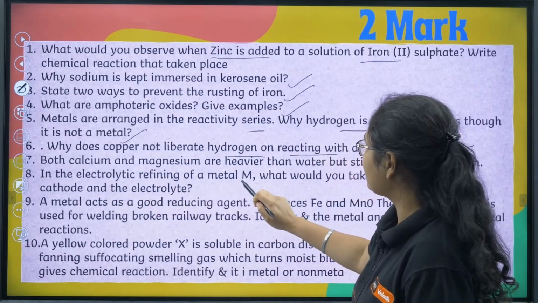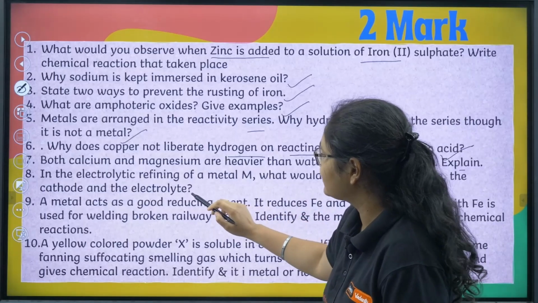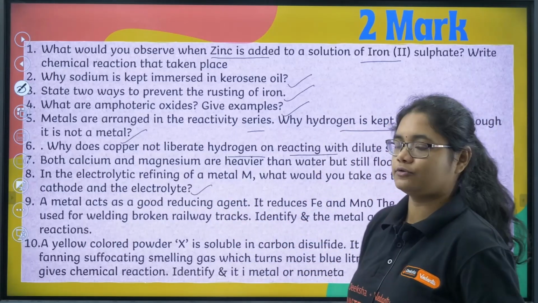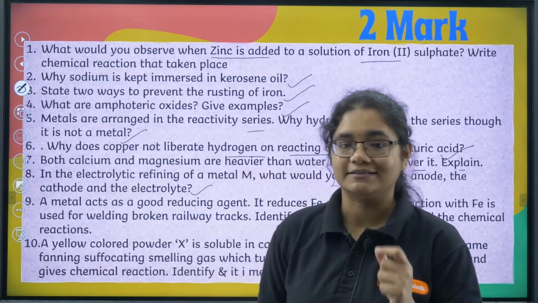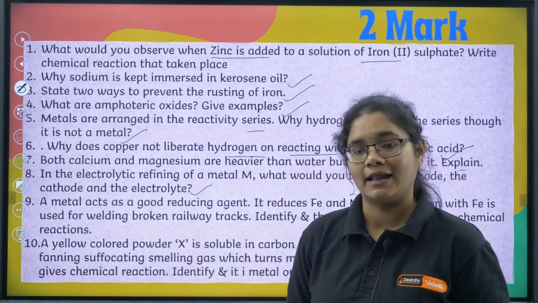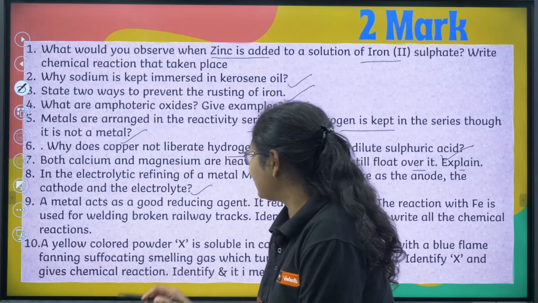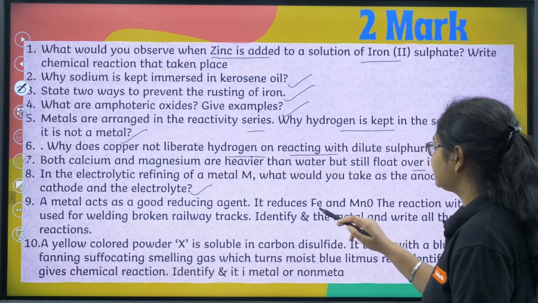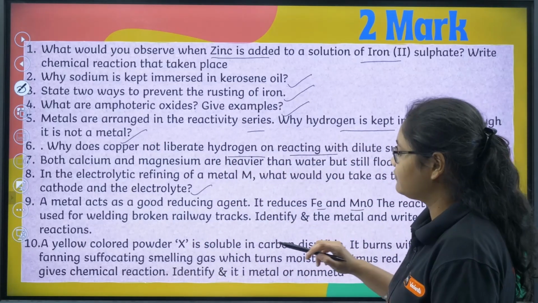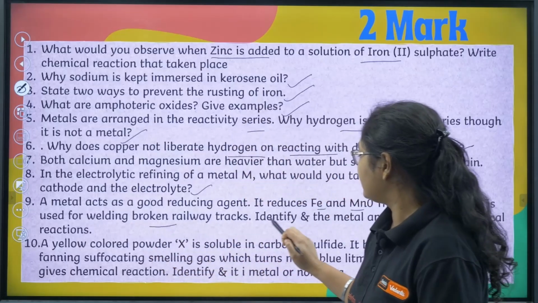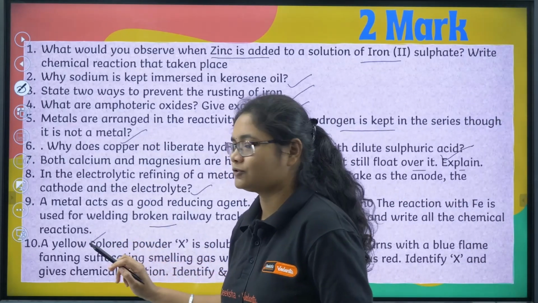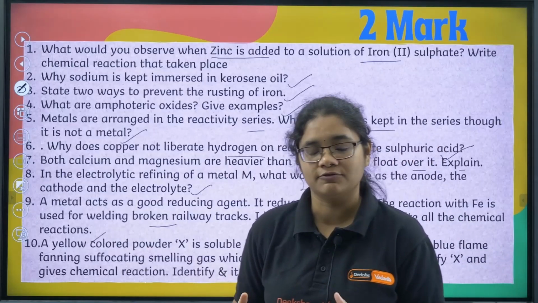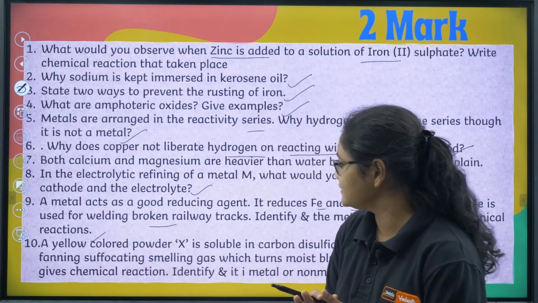Next you have in the electro-refining of a metal M, what would you take as anode, cathode and the electrolyte? So the impure rod is to be taken as anode, pure rod is taken to be as cathode, and a salt of M should be taken as the electrolyte. Metal acts as a good reducing agent, it reduces Fe and MnO. The reaction with Fe is used for welding broken railway tracks. Identify the metal and write all the chemical reactions. So this is also from the chemical reactions of metal. From that you can easily answer this.